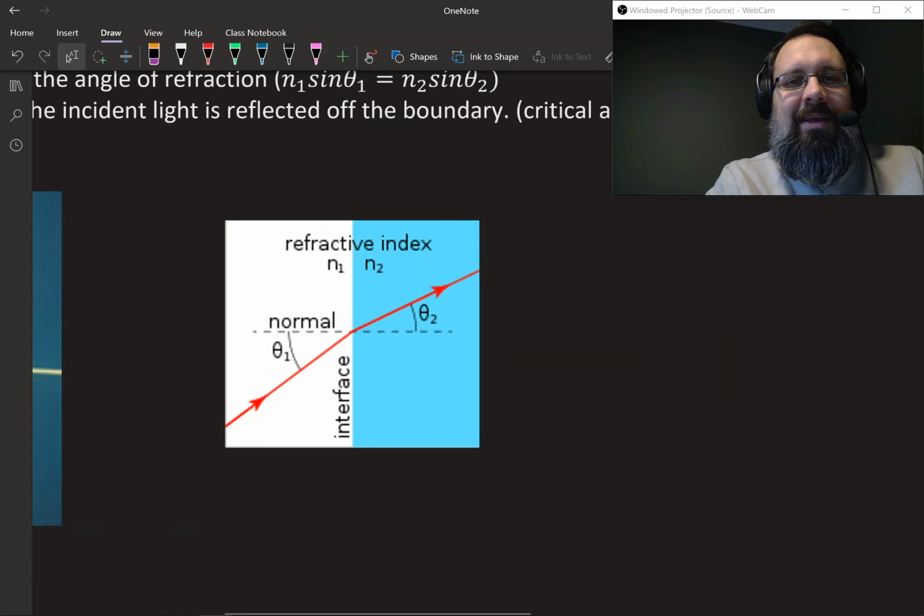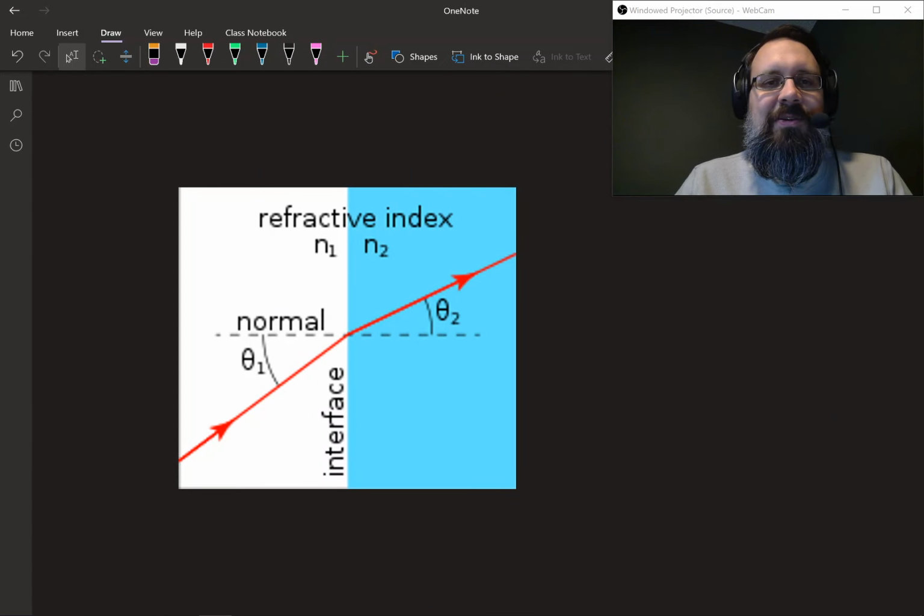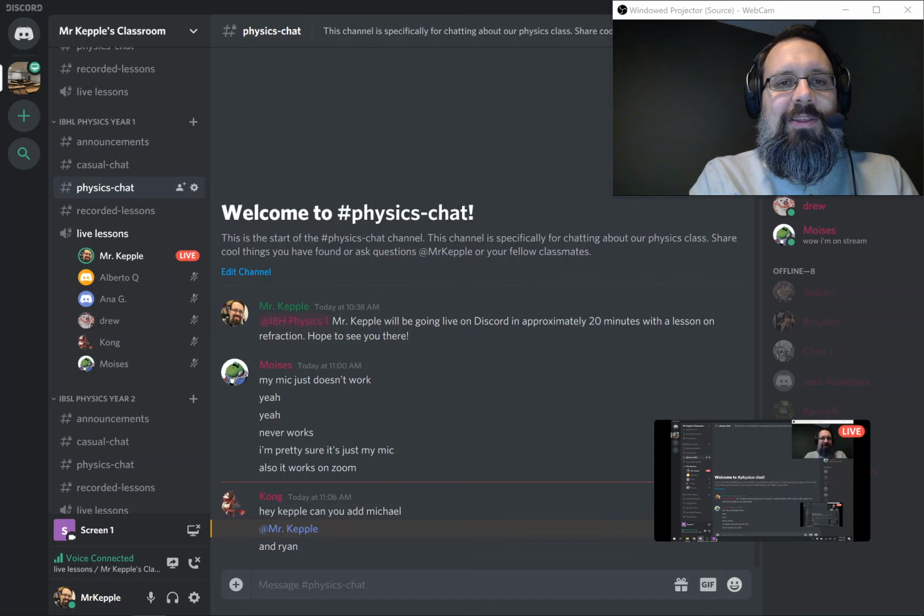To make it a little bit more technical, we come up with these terms called the refractive index, which tells us roughly how optically dense the medium is. Every different material will have a different refractive index. And then we talk about the normal, which is the perpendicular to that boundary.